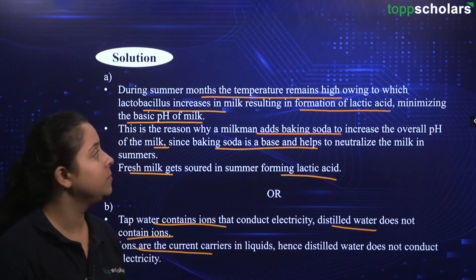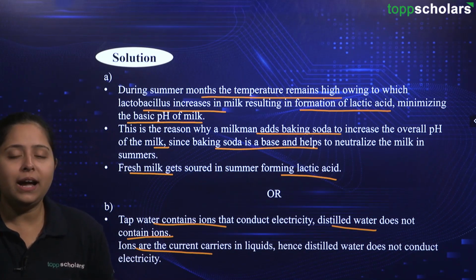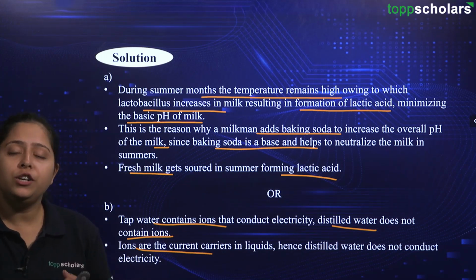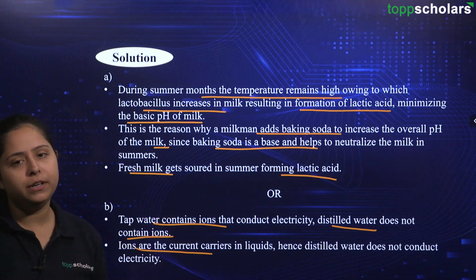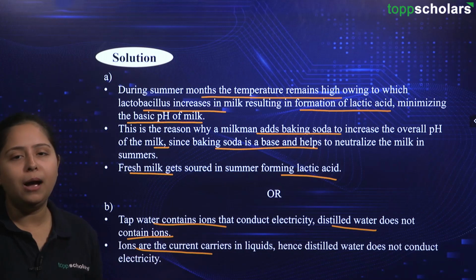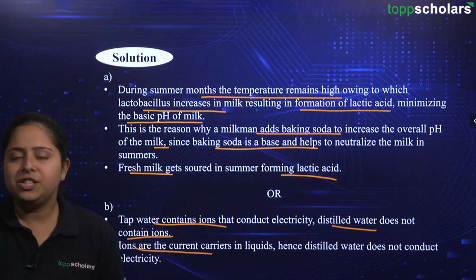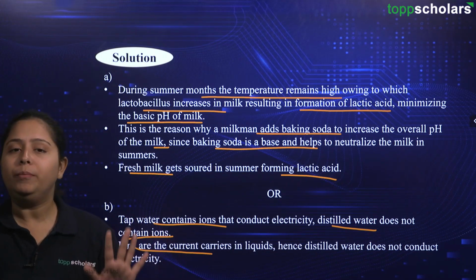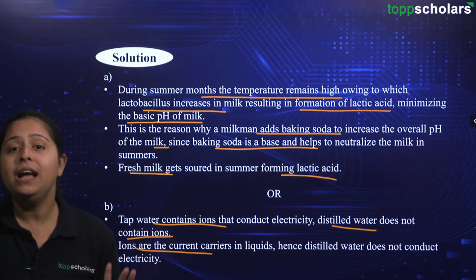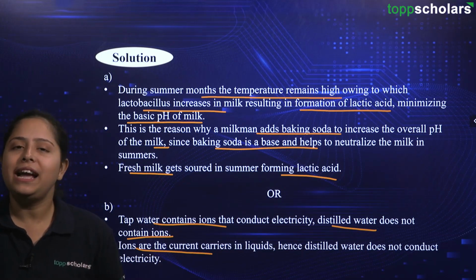So friends, in this chapter, we have discussed many questions with you and we have discussed related topics as well. We have discussed what you should know in this chapter. pH is very important in different locations, such as in your stomach and in environments, and what a bee sting contains. So many questions have come from this chapter in previous years, hence you need to pay attention to this chapter very well. I hope this discussion has helped you for your preparation and thank you for your attention.